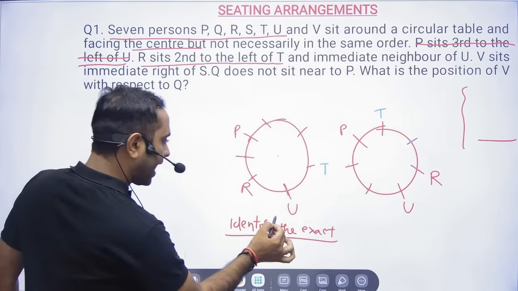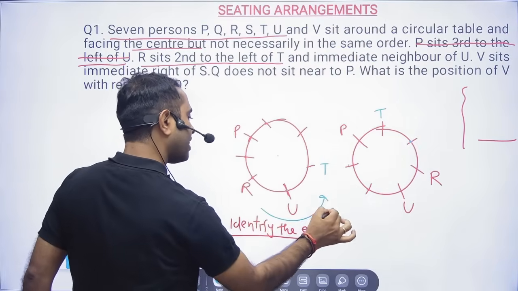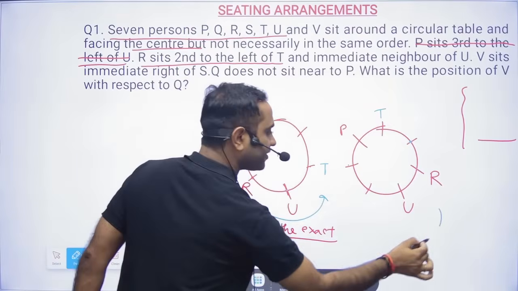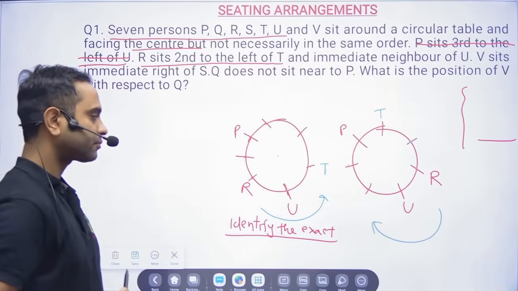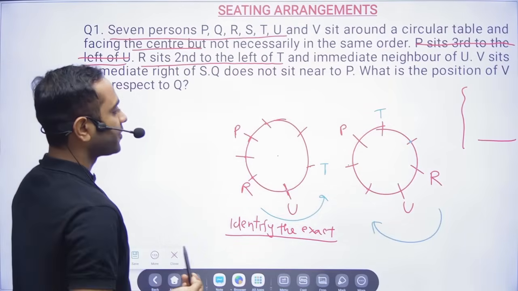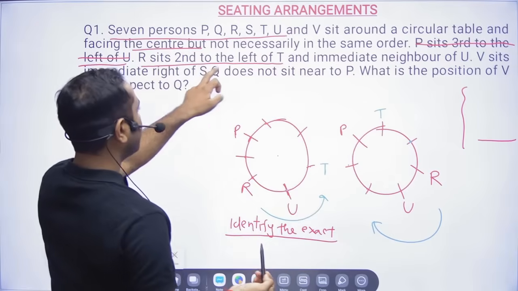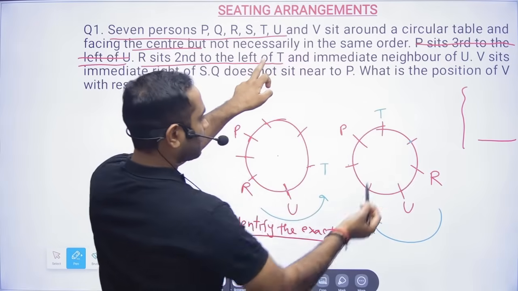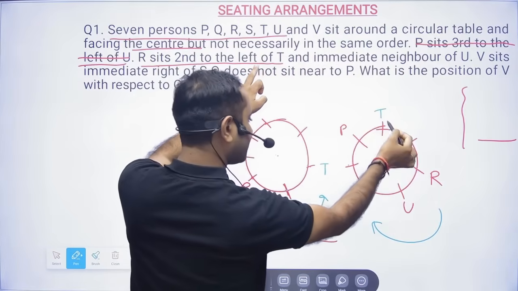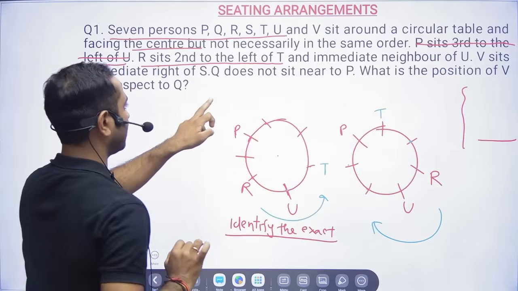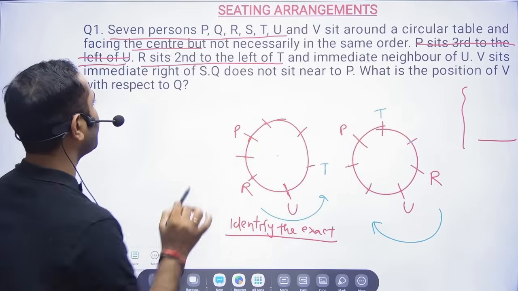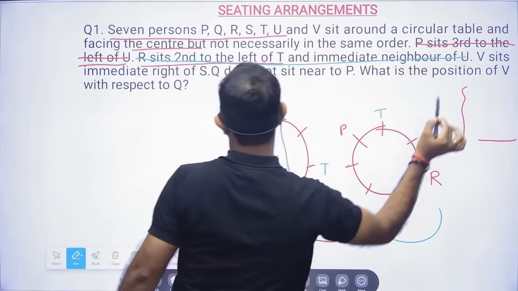See, your right will always be like this, okay? And your left will always be like this. Clear? Okay, clear. So now here R sits second to the left of T. So T is here, left this side and right this side. Okay, done. And immediate neighbor of U. So this is also done.